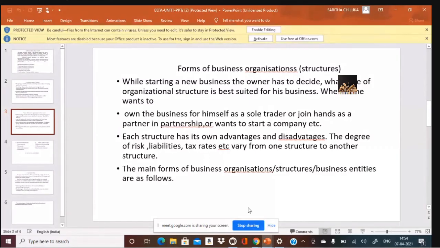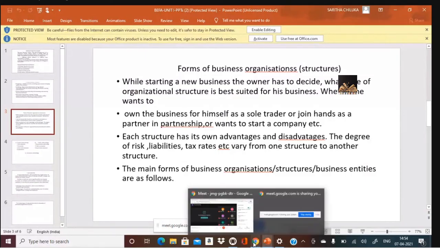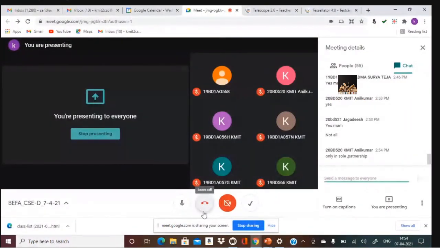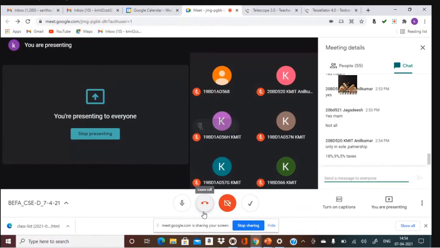Tax rates. According to your knowledge, what might be the tax rates? Which form of business has very low tax rates? Only sole proprietor, 18%. You are telling the rates of GST. Goods and services tax is a form of indirect tax.